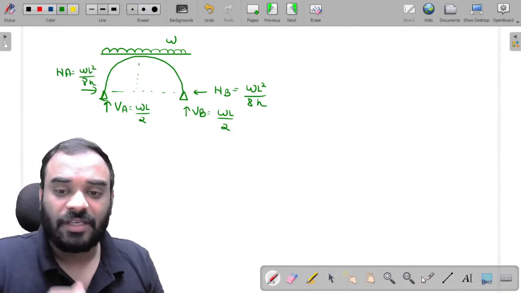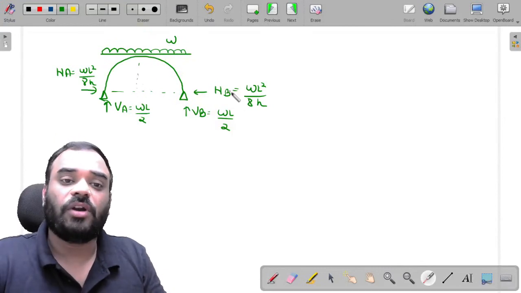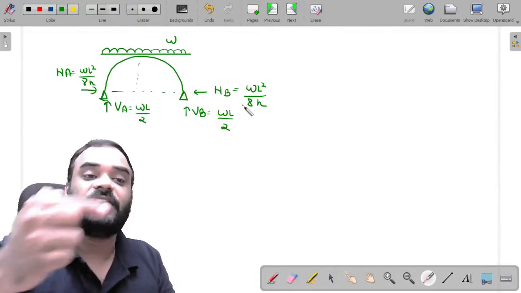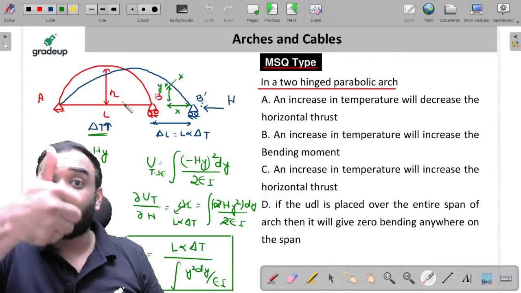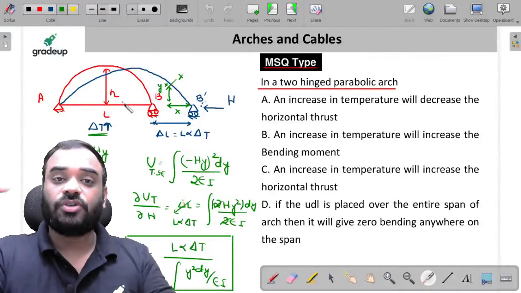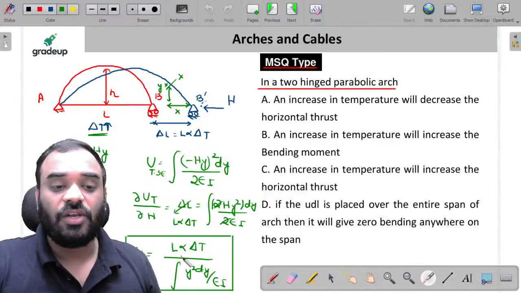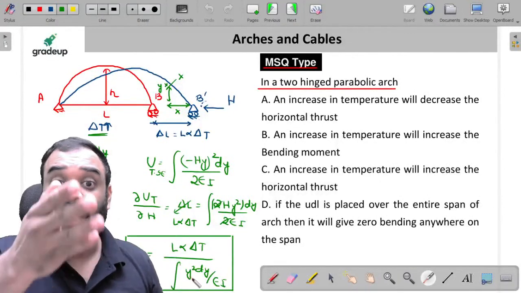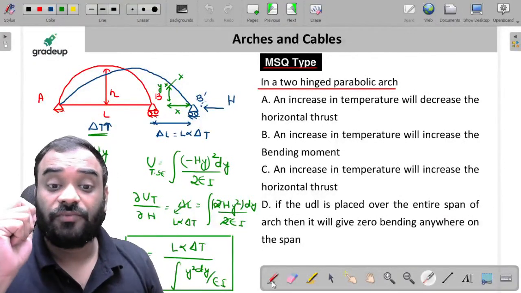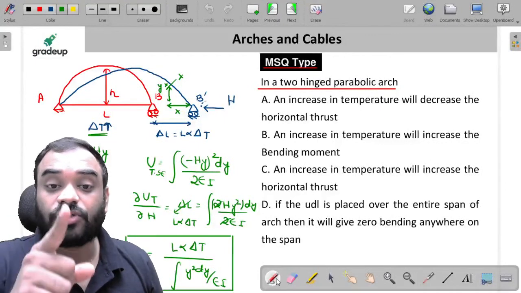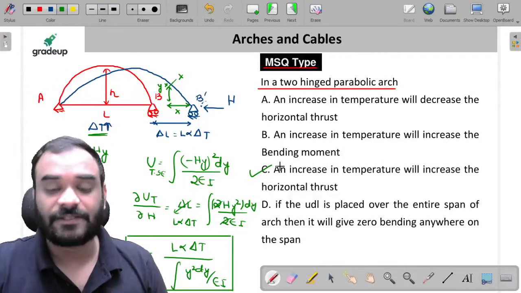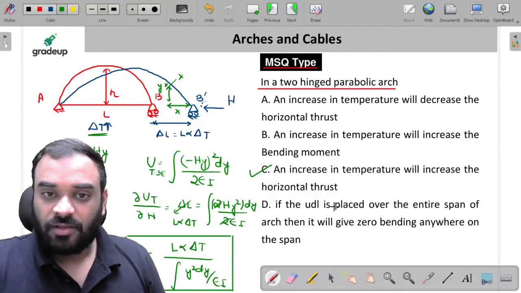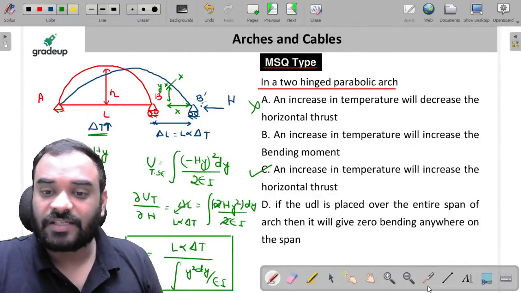Now tell me guys, if you apply the load which is acting downward, then you have to apply the horizontal thrust in this direction, right? So similarly, if you increase the temperature, then again you have to apply the horizontal thrust in this direction. So the value is this one, which is positive, and definitely my friends, if you increase the temperature, then horizontal thrust will increase. Okay sir, the first statement is wrong, so let's check the second one.